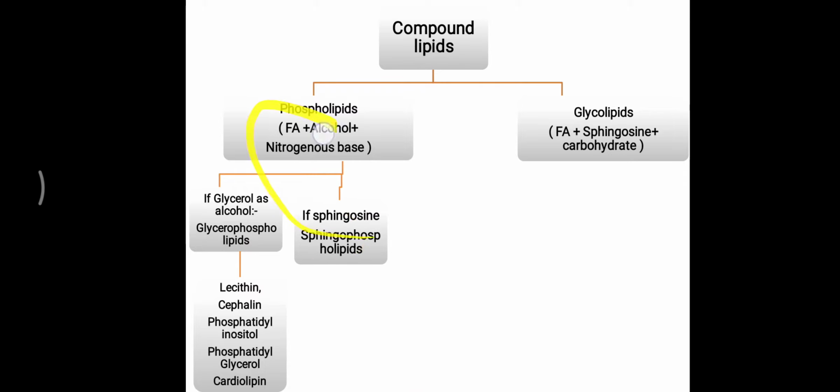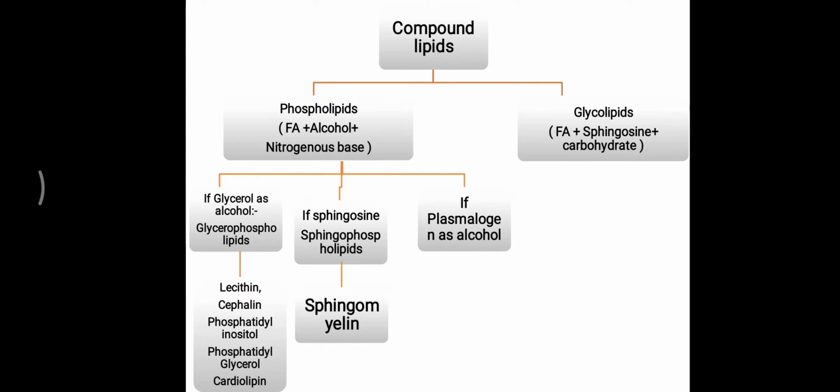Further, in this phospholipid, instead of the glycerol alcohol, there can be sphingosine, which is an amino alcohol, a long-chain unsaturated amino alcohol. When sphingosine works as the alcohol instead of glycerol, it is called a sphingophospholipid. You have to remember that there is only one sphingophospholipid, sphingomyelin, which surrounds the nerve fiber. This molecule contains sphingosine as the alcohol and does not contain glycerol, so remember that in sphingomyelin glycerol is not present. Further, this sphingomyelin contains a phosphate molecule.